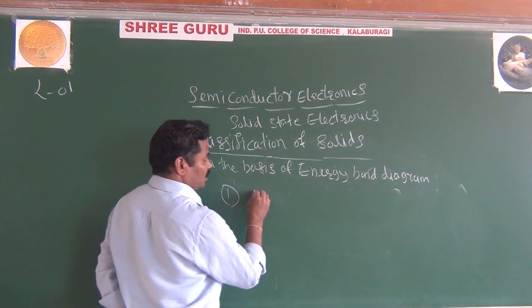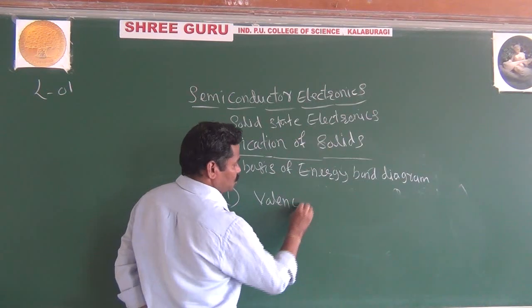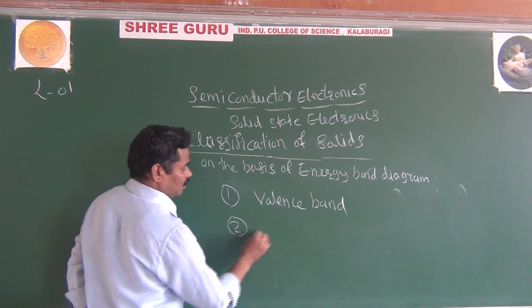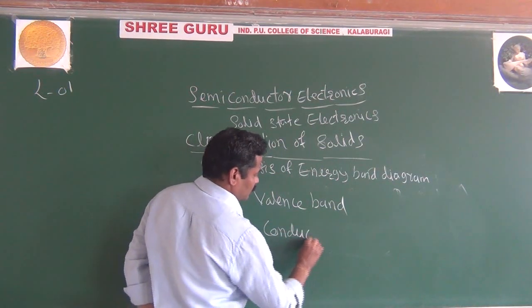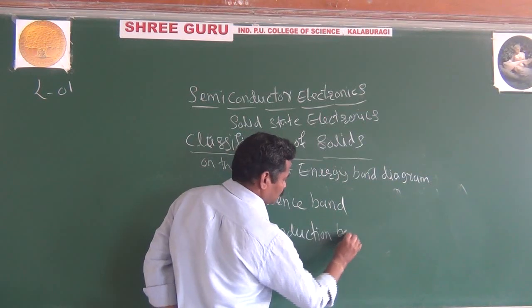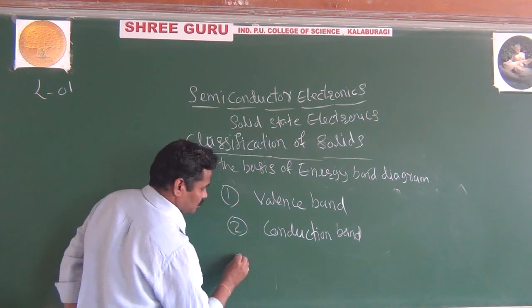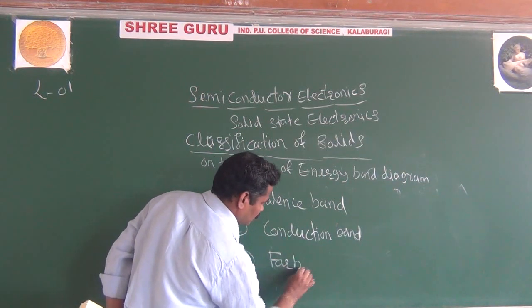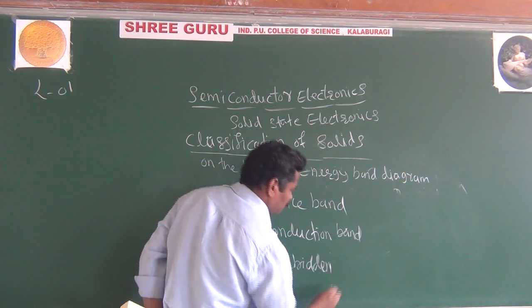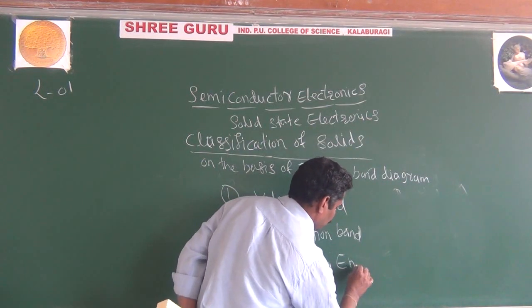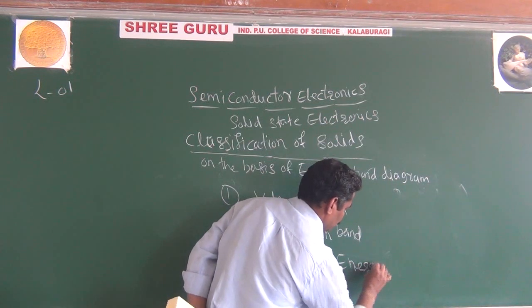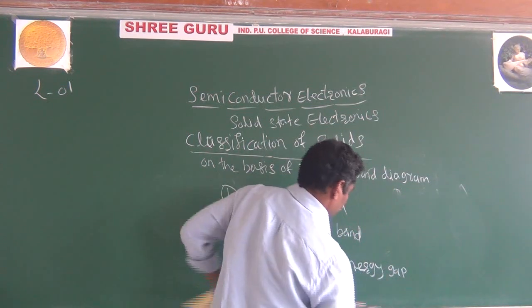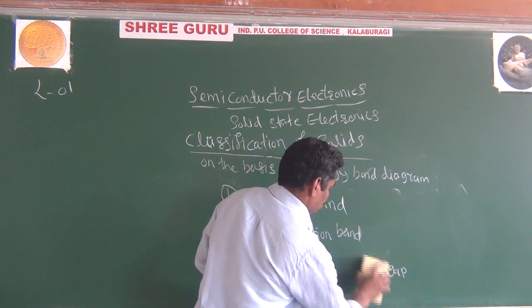What are they? The valence band, second the conduction band, and finally we are studying the forbidden energy gap.